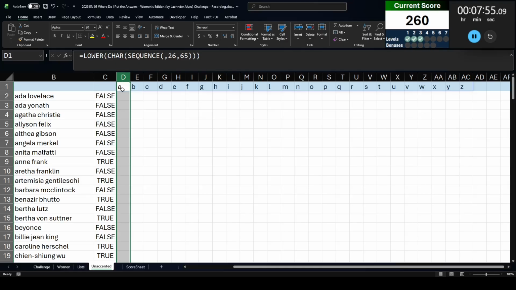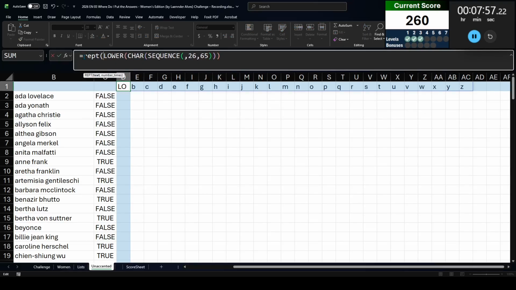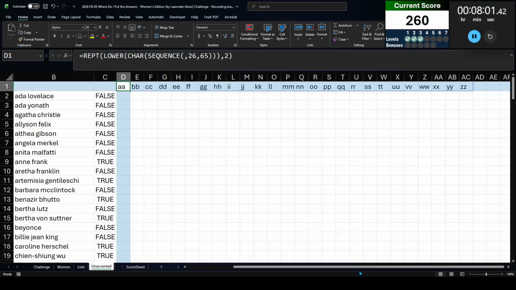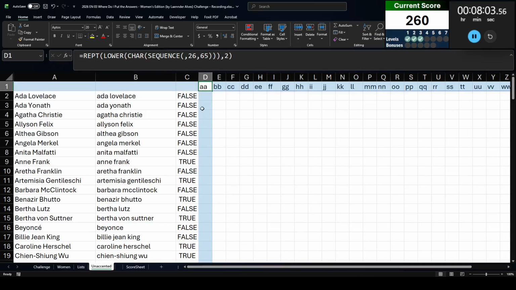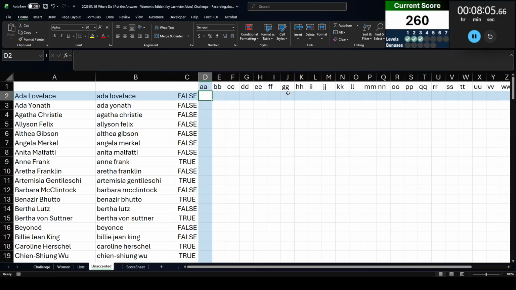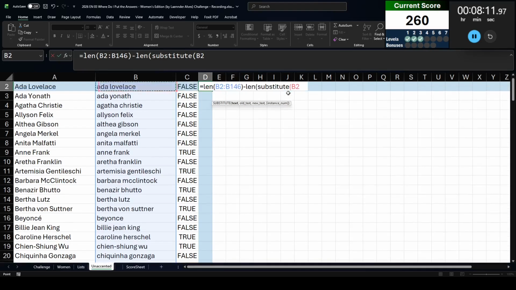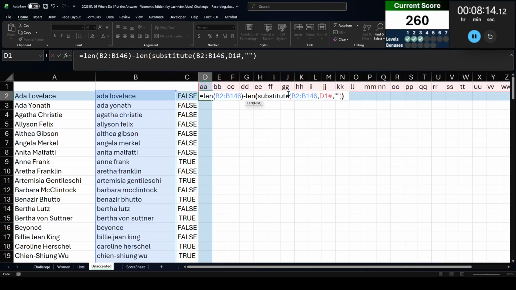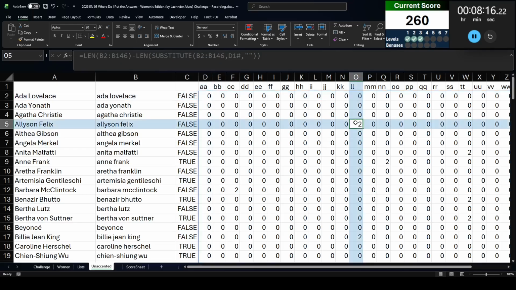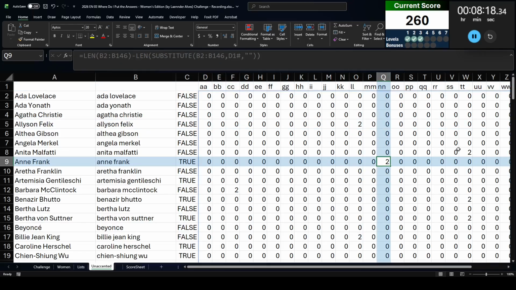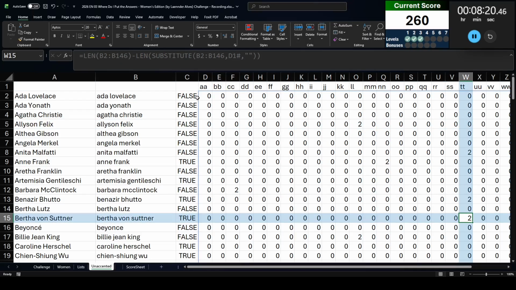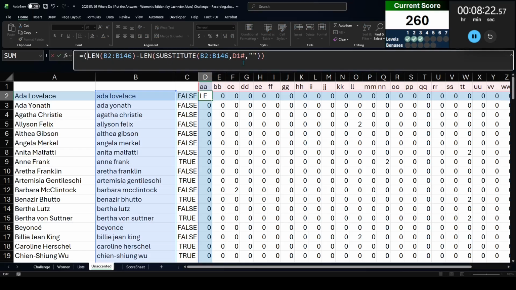Excellent. What I want to do is I want to double them. So I'm going to repeat it twice for every letter. There we go. And then let's see how many times these letters occur within the name. So we're going to do the length substitute combination. So the length of these minus length of substitute from these letters, replace them with blanks. Now what's going to happen is every time the letter occurs, I'm going to get a 2 because it's different by a length of 2. So I'm going to take this and divide it by 4. Or sorry, divided by 2.